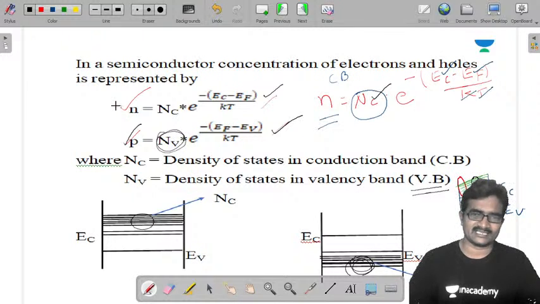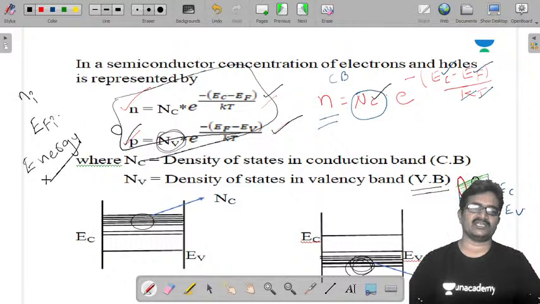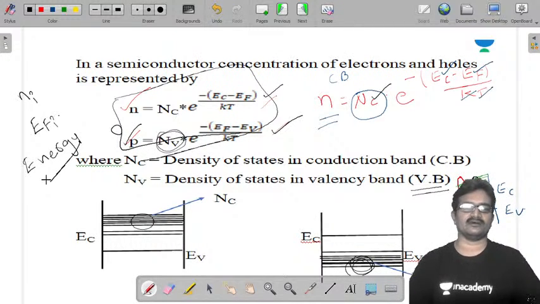From the next class onwards, we are going to use these two equations to derive other equations: the intrinsic carrier concentration, the intrinsic Fermi energy level, and different energy relations.